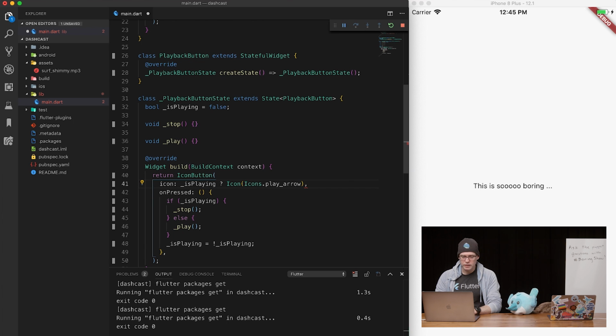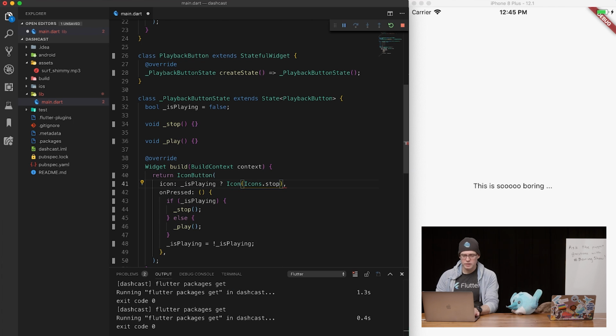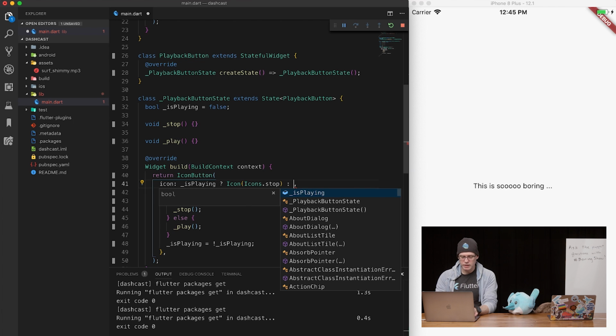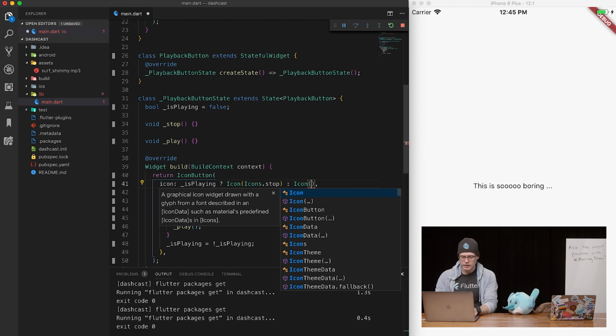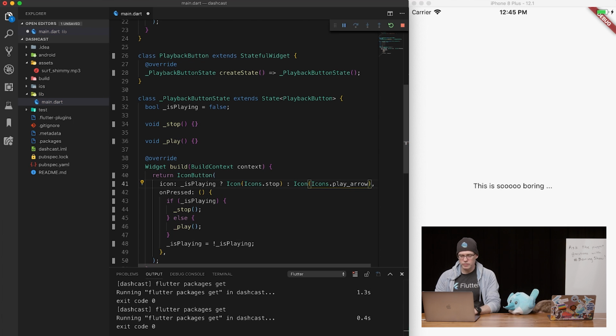So if it is playing, we want it to be... No, you want to have it as the play if it's playing. Oh wait, no, you're right. Yep, because we want to be able to stop. Yep. Otherwise, it's going to be icons dot play arrow. Okay. Here we go. This is looking good.